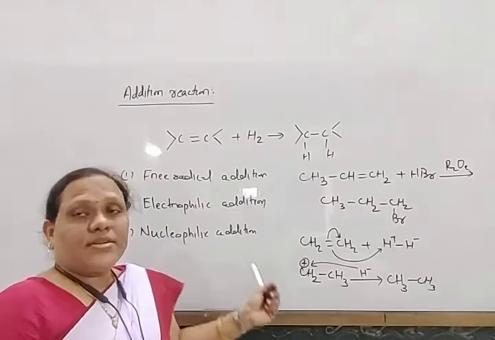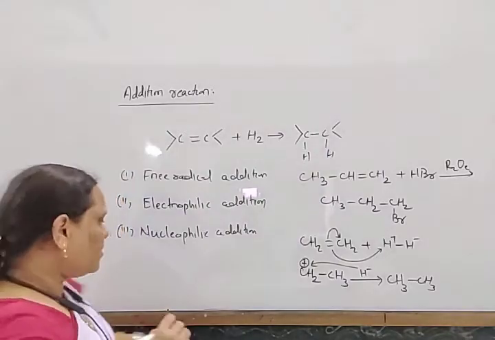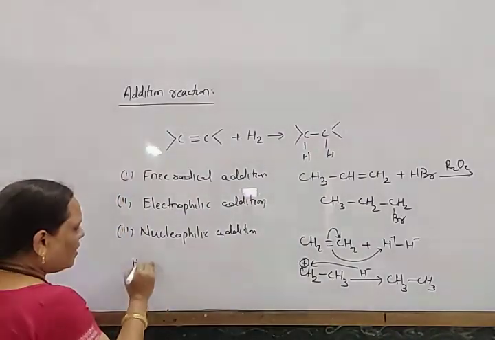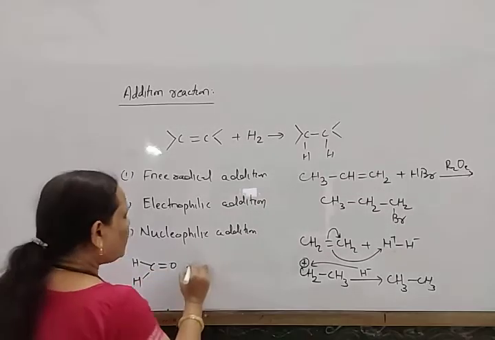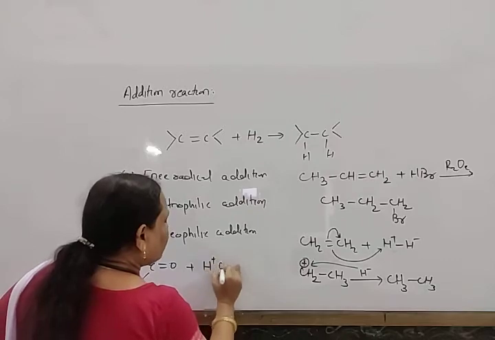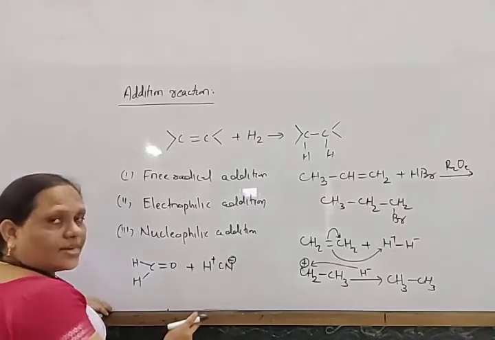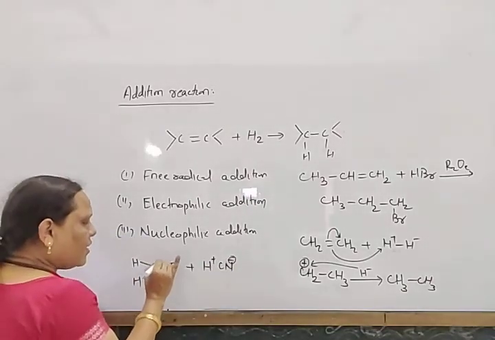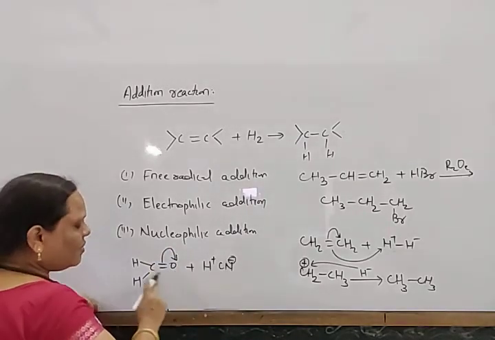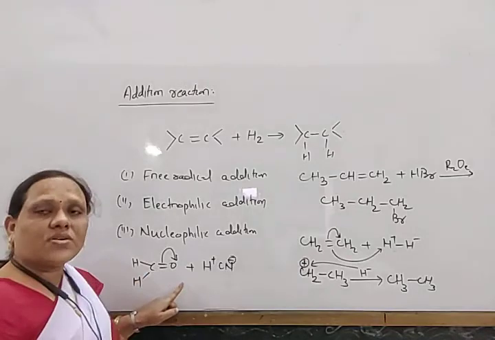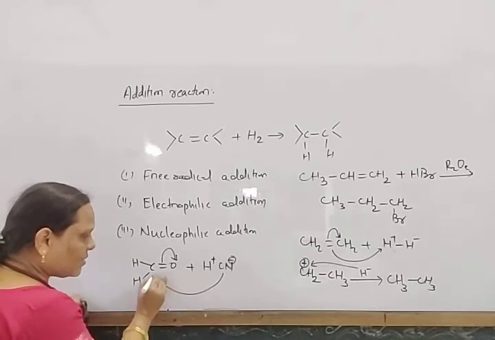For example, suppose there is formaldehyde, HCHO, and addition of H plus CN minus, hydrogen cyanide, where hydrogen carries a positive charge and cyanide a negative charge. Due to the electromeric effect, this electron pair first comes towards oxygen, oxygen being more electronegative. Now this carbon gets a positive charge and this oxygen gets a negative charge.